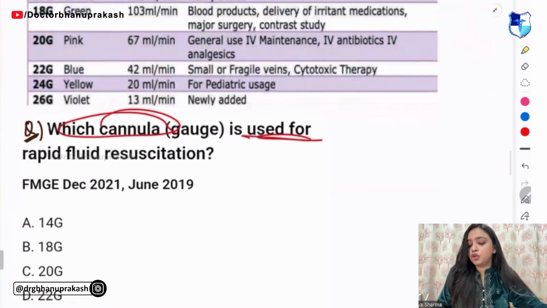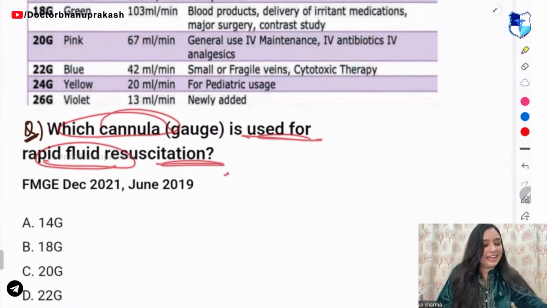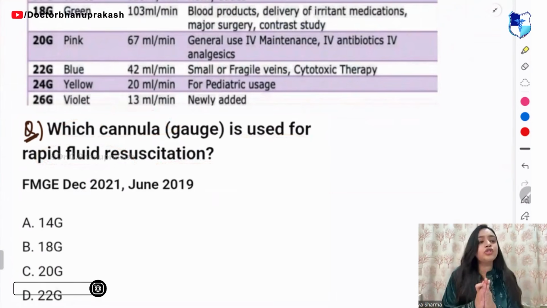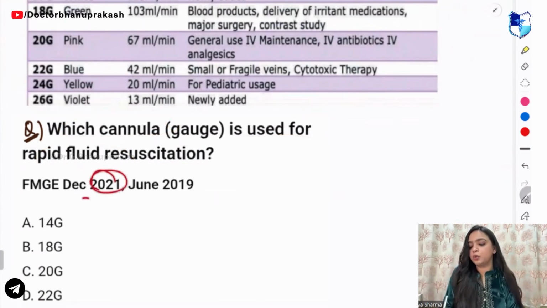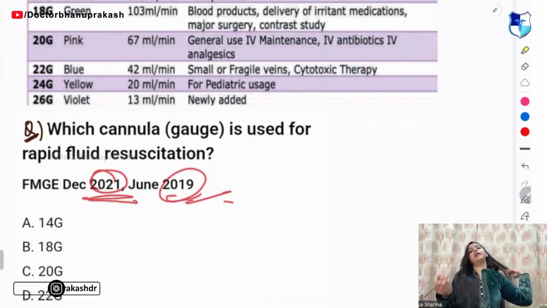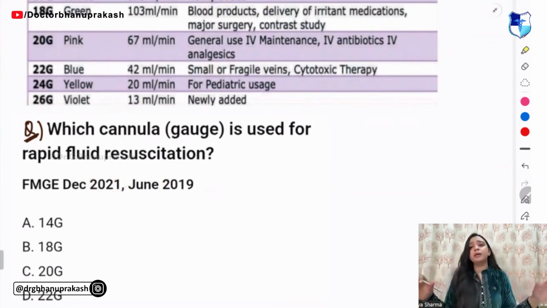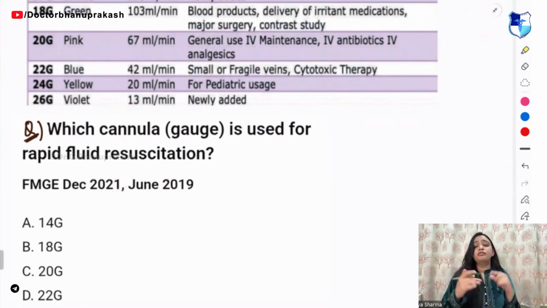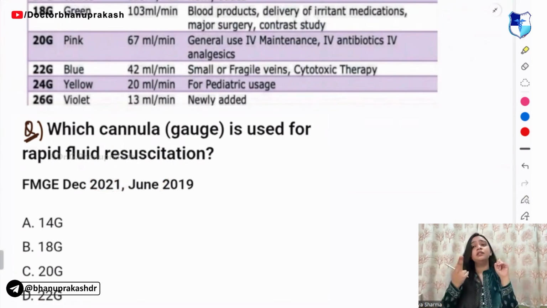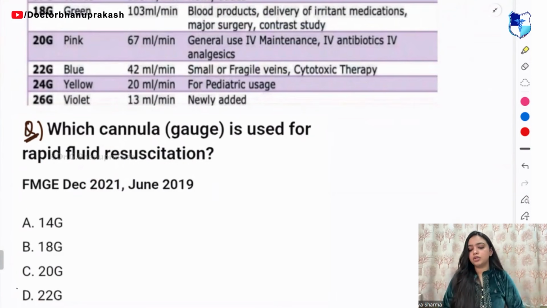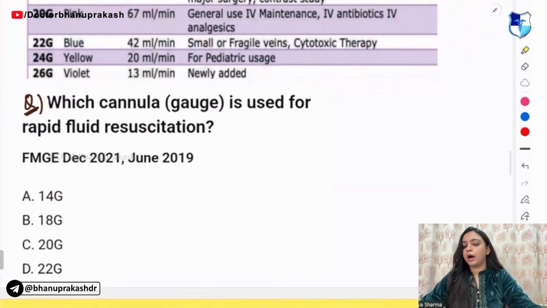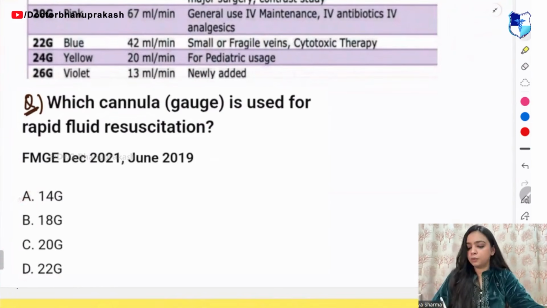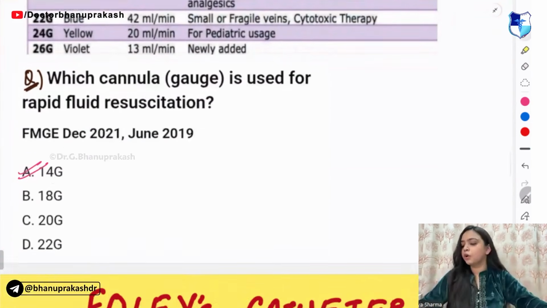Which cannula is used for rapid fluid resuscitation? This was asked in FMG 2021. And guys, please try to solve all the PYQs properly. First, do the FMG PYQs, then INICET and the recent NEET ones. Which cannula is used for rapid fluid resuscitation? You have the 14 gauge one. And we are done with the cannula color coding as well.